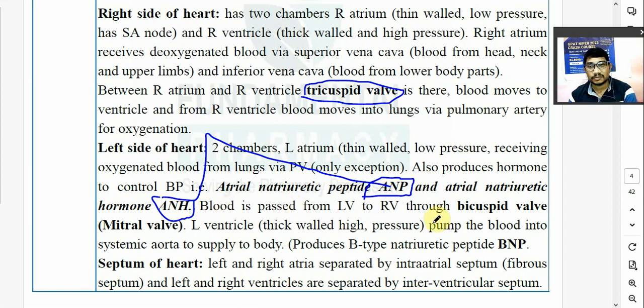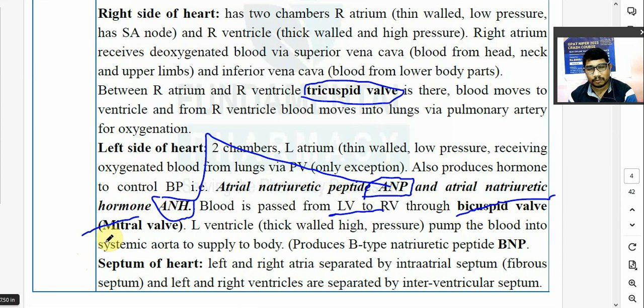Atrial natriuretic peptide is a hormone which controls the blood pressure, which is produced in the right atrium. Remember, the question on right atrium comes. Blood is passed from the left auricle to the left ventricle through a bicuspid valve. Bicuspid valve is also known as the mitral valve. Bicuspid valve को mitral valve बोलते हैं.